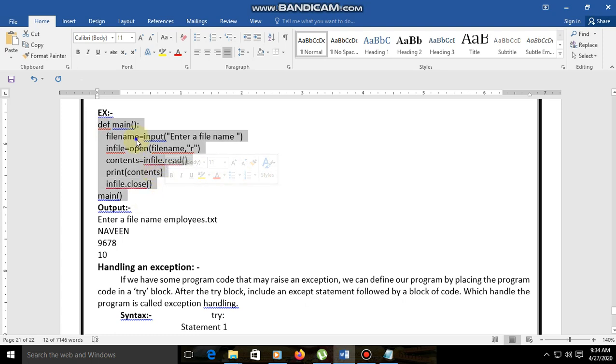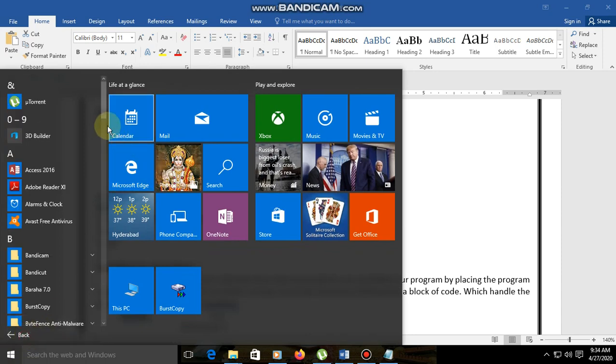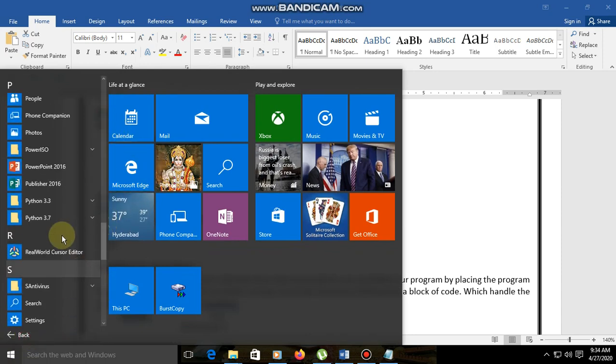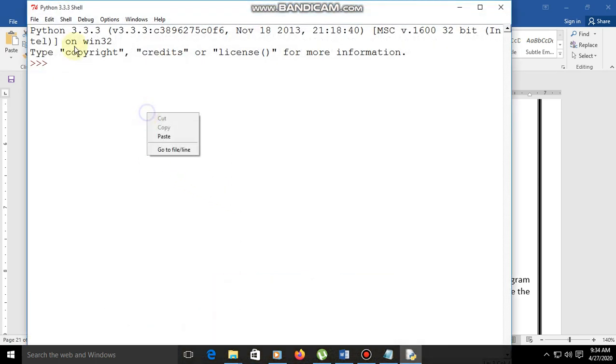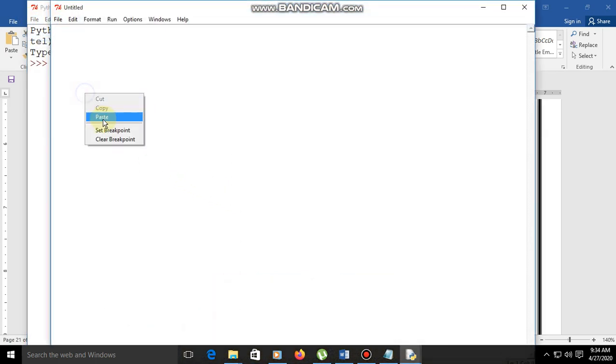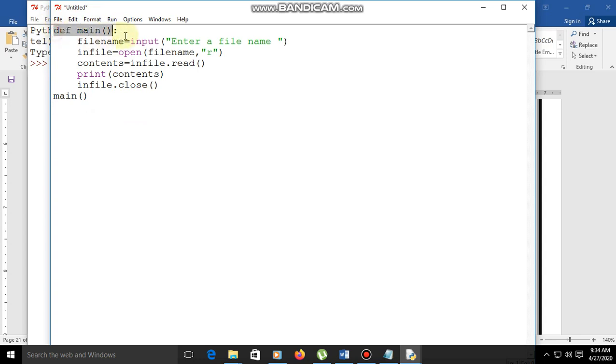Now see, copy, go to the Python editor, select new and paste here. We defined the main function with file name: input, enter a file name. In file, open file name for reading.